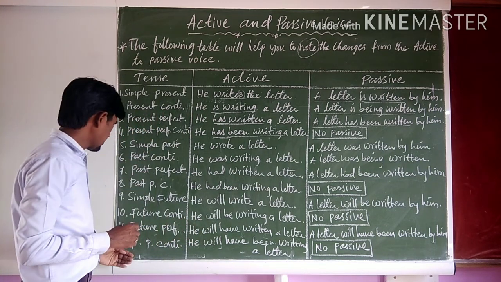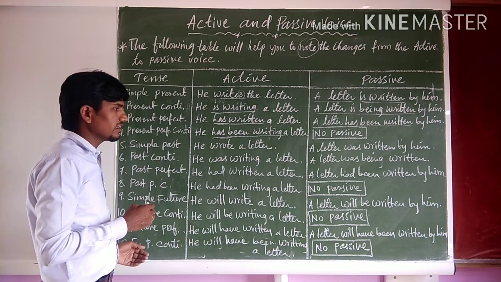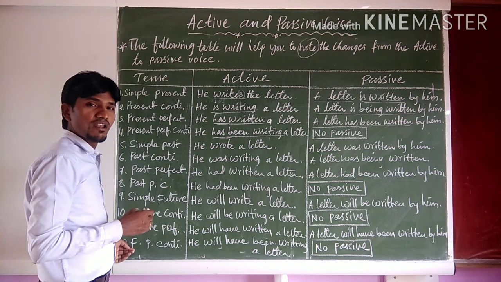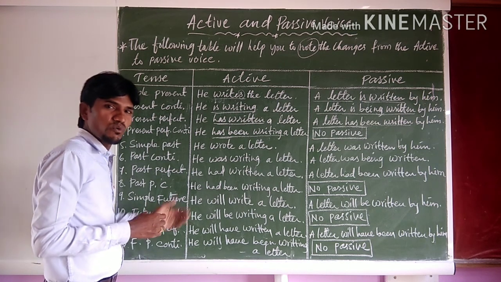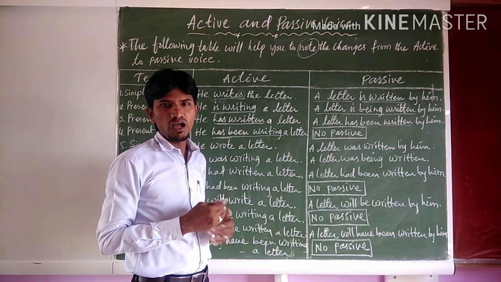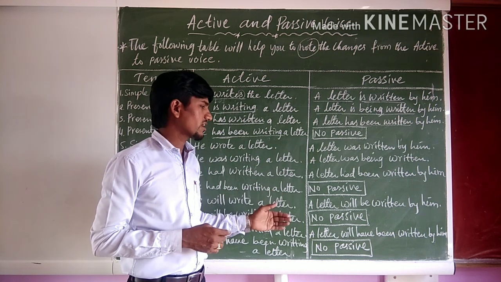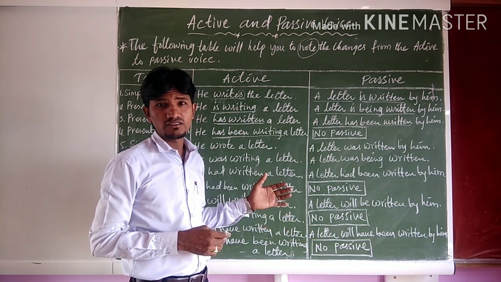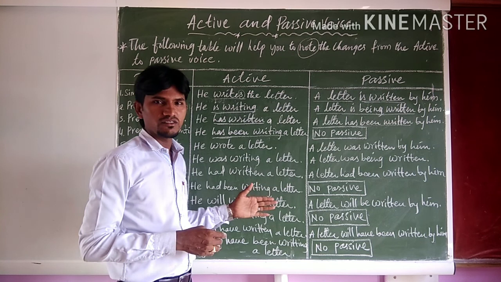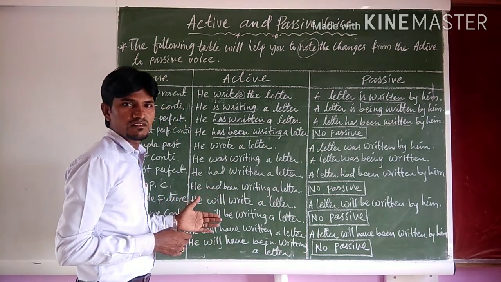Children, we have together 12 forms of tense. In this, only 8 tenses can be transformed from active voice to passive voice. The rest don't have a passive form because the be form is already present in them.